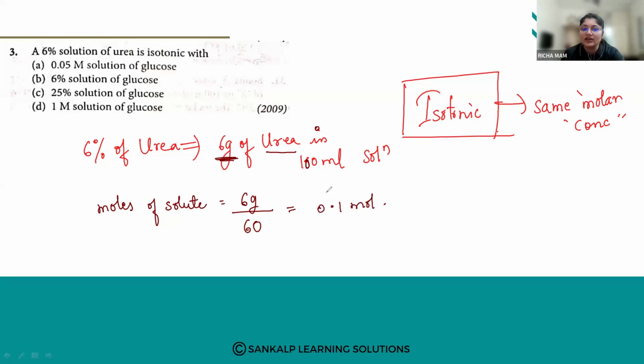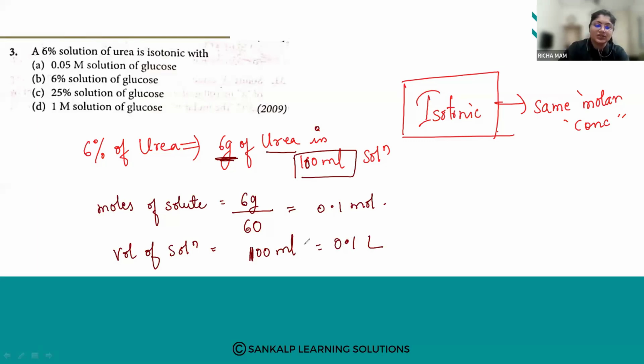Fine. How much is the volume of solution? 100 ml, right? It is dissolved in 100 ml. So whenever ml is there, we divide by 1000. So 100 divided by 1000, we get 0.1 liter. So we are converting ml into liters.